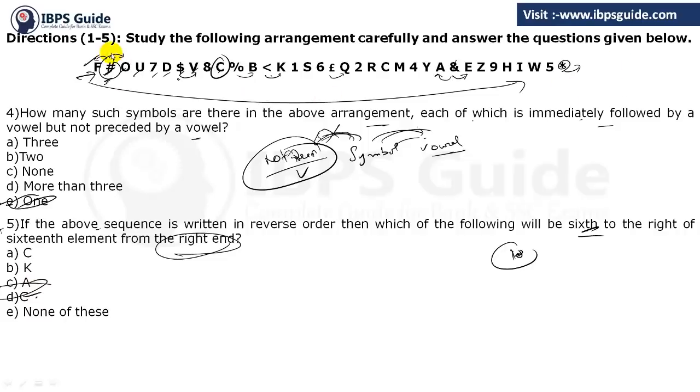Got this point or no? Why have I done this? Because they have said that we have to do it in the reverse order. So reverse order means if you have pointed from the right, then just find it from the left hand. Got this? Now let's see the next set of questions.